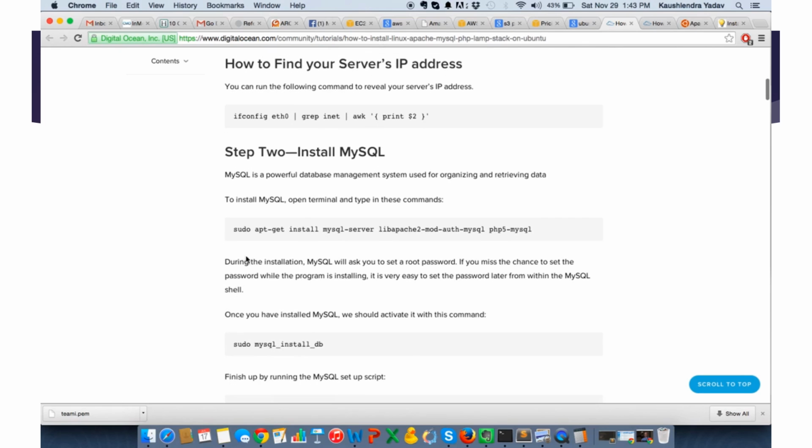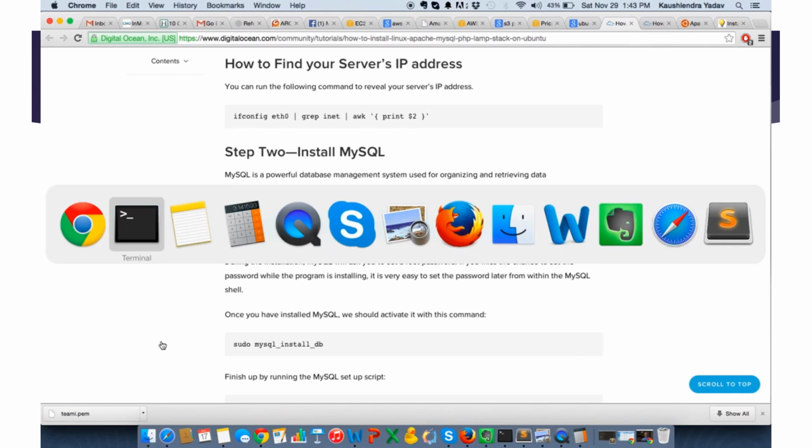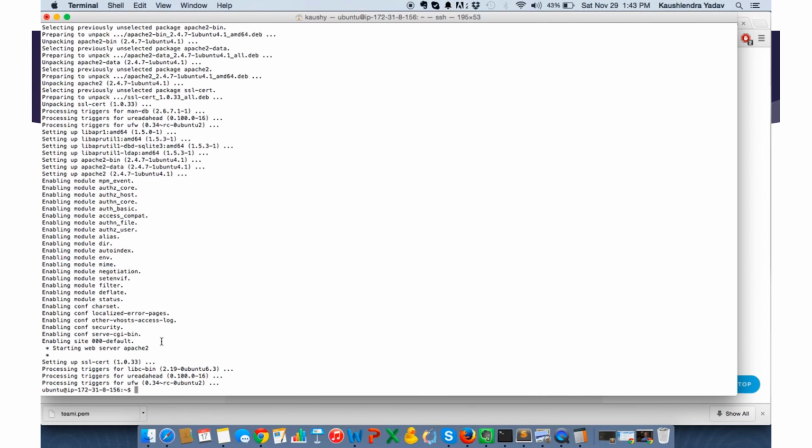This is not required, and we will install MySQL. So now all the packages are there, you just try to install. With the update, it fetched all those packages. Yes. So Apache is installed. We will install MySQL server.